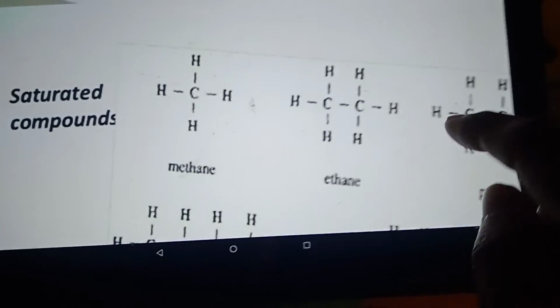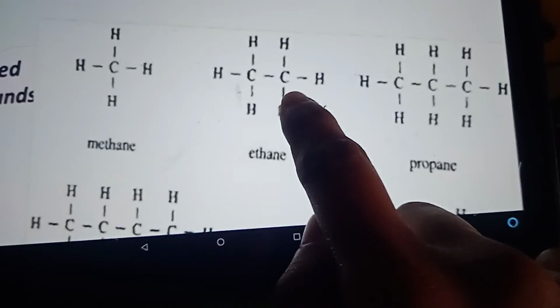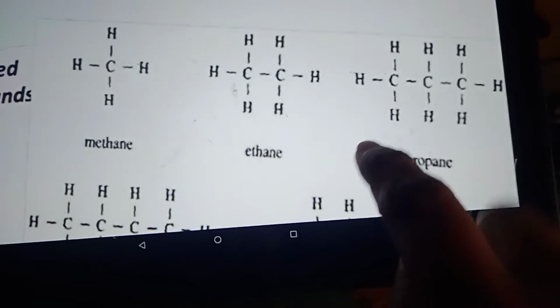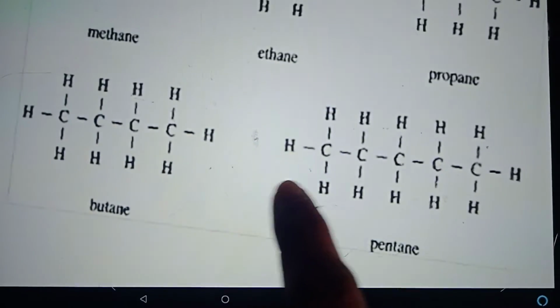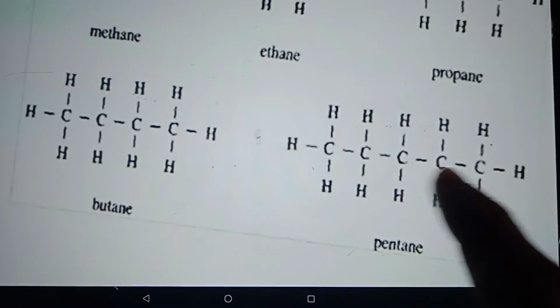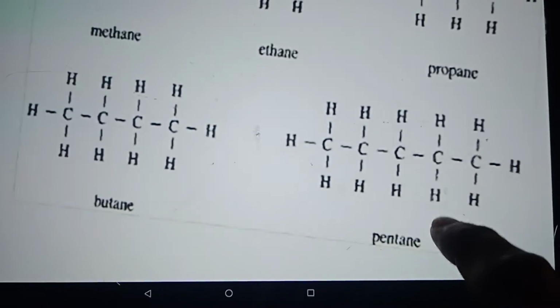Next, there are two types of compounds. As we have seen, the carbon-carbon chain can have all single bonds. These are the saturated compounds, where all the bonds between the carbon atoms are single.